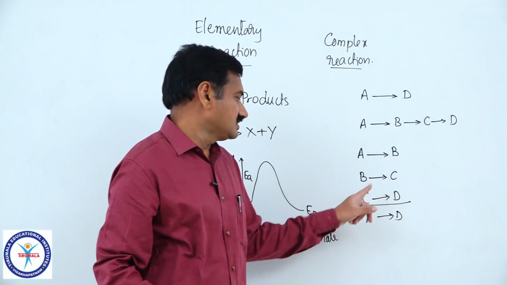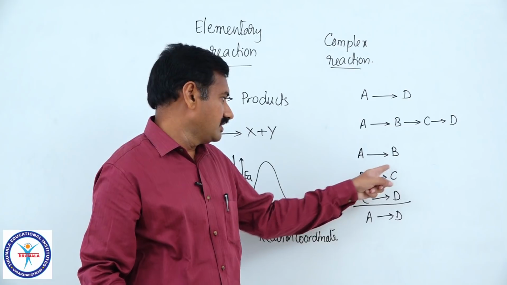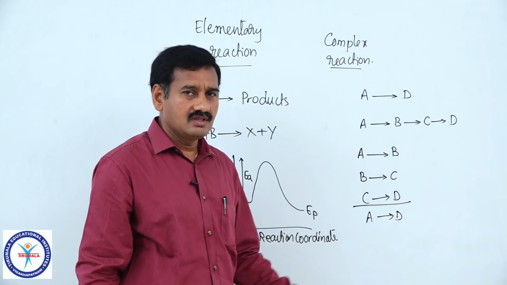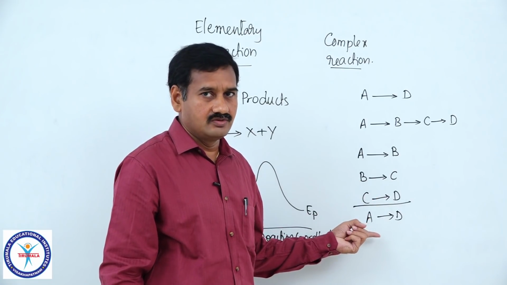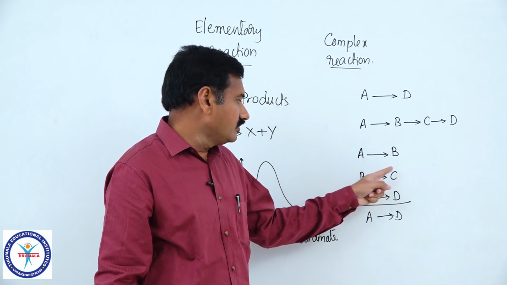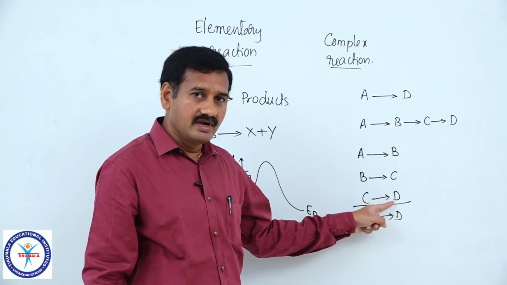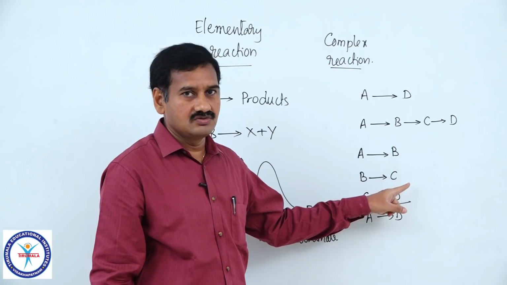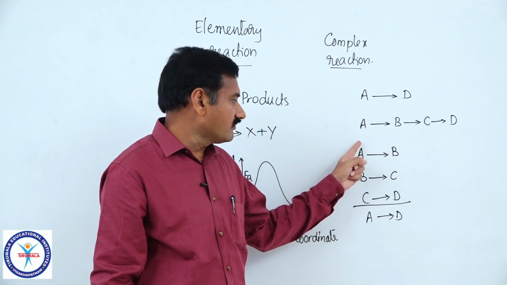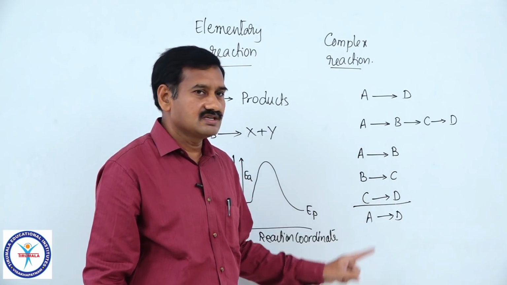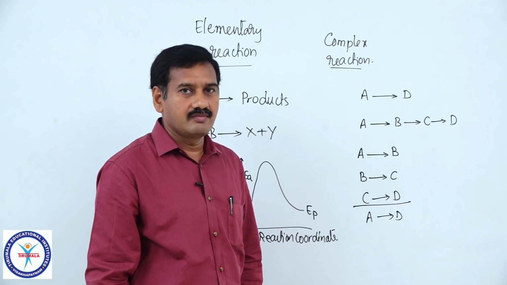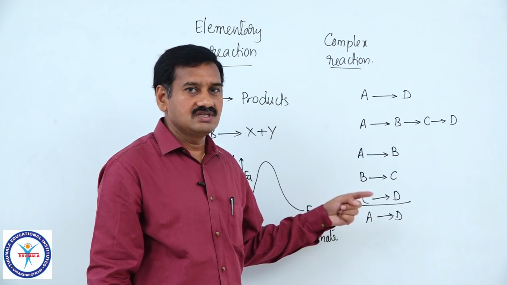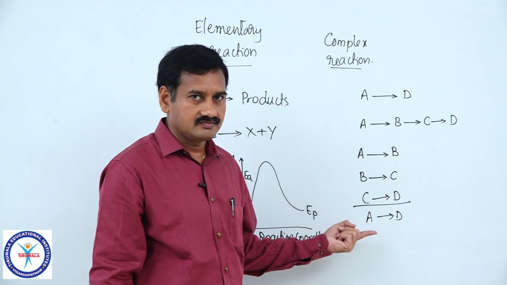On combining all these equations, we get A gives rise to D. A to B, B to C, C to D, A gives rise to D, B cancelled, C cancelled, then you are getting A to D. That hypothetical reaction I am assuming. So, all these A to B, B to C, C to D are elementary steps of the reaction, but the complete reaction is A gives rise to D. The sequence of all these elementary steps of the reaction is called mechanism of the chemical reaction. Means the way in which the reaction proceeds is called the mechanism of reaction.